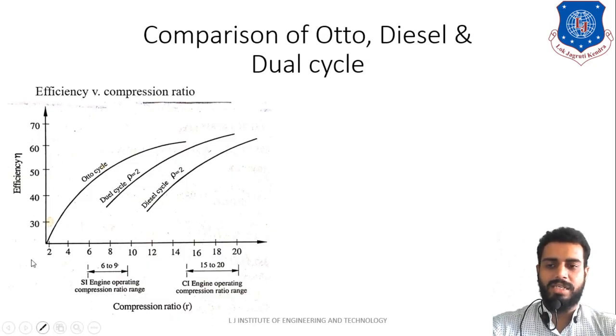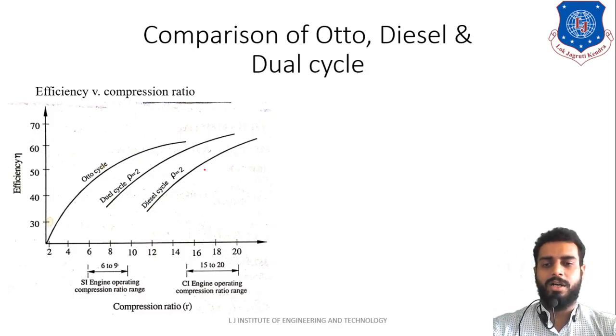As you can see on the diagram, the y-axis is efficiency and the x-axis is compression ratio. Here auto cycle, diesel cycle and dual cycle are plotted, and the given cutoff ratio for diesel and dual cycle is 2. Here rho is written, that rho is nothing but cutoff ratio. Some authors refer to it as rho, and some refer to it as R subscript C, so you can refer to any of that.